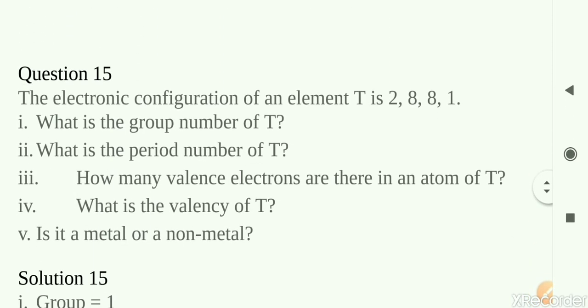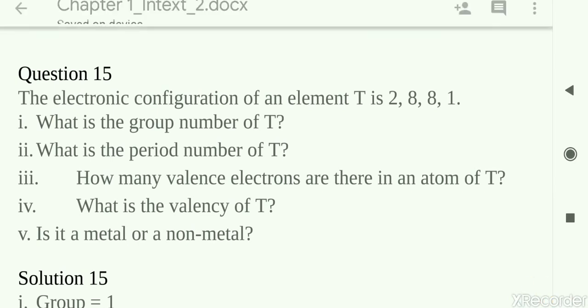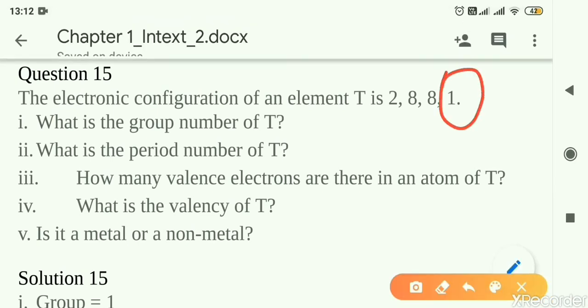Question 15 now. The electronic configuration of an element is 2, 8, 8, 1. What is the group number? So again, they are asking the group number. The group number is the number of valence electrons. So the group number is 1. What is the period number? How many shells are there? 1, 2, 3, 4. 4 shells are there. So the period number is 4.